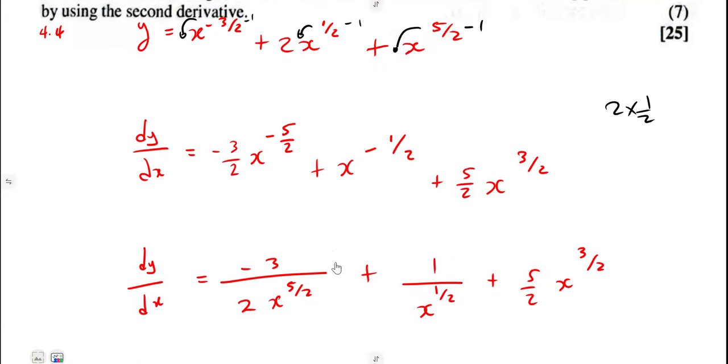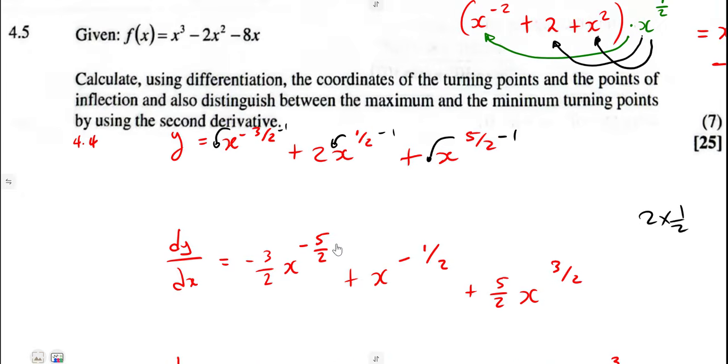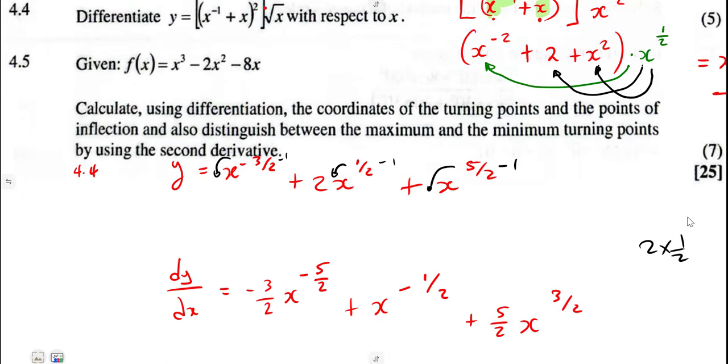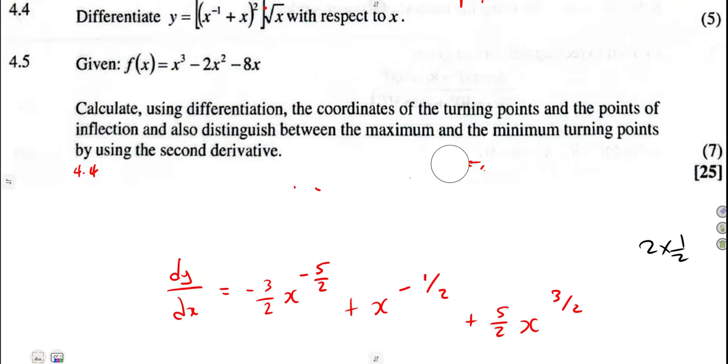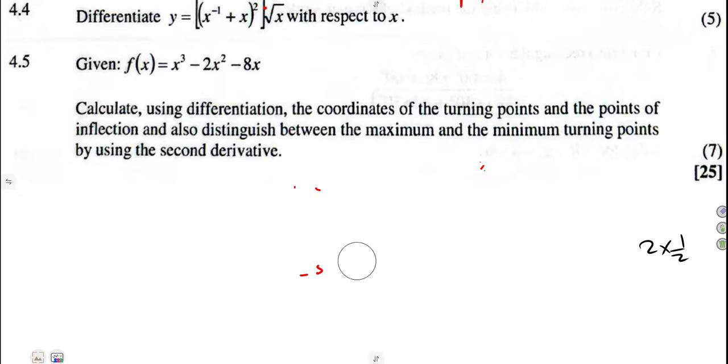All right, let us consider another one, 5.4, 4.5, I mean. All right, on 4.5, let us see what we have on this one.